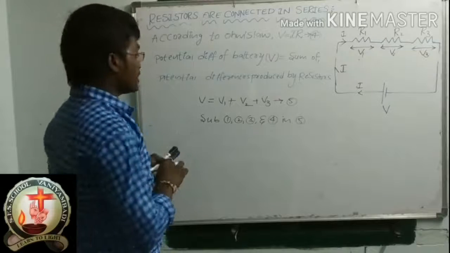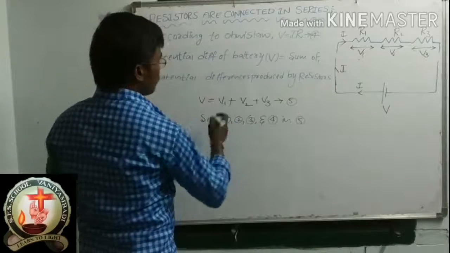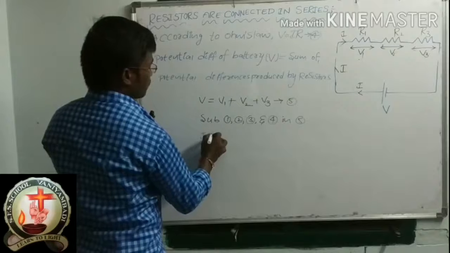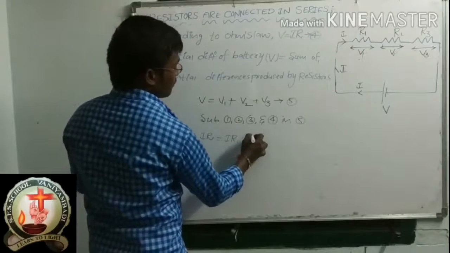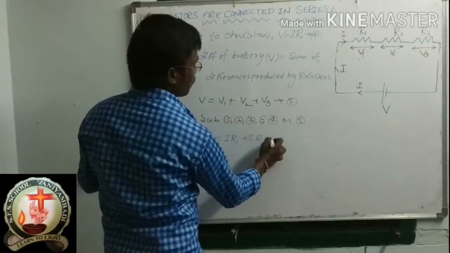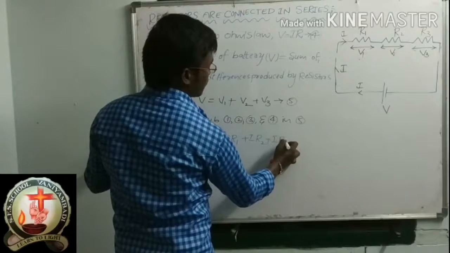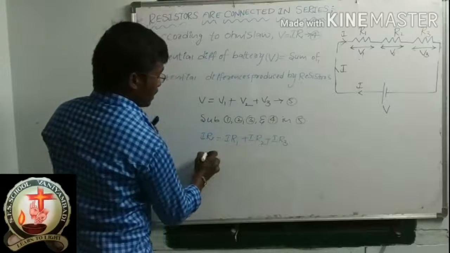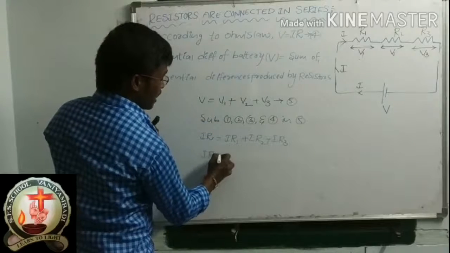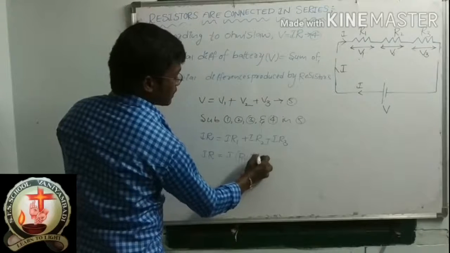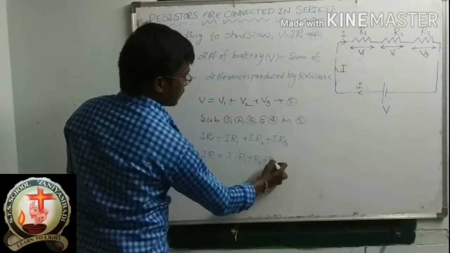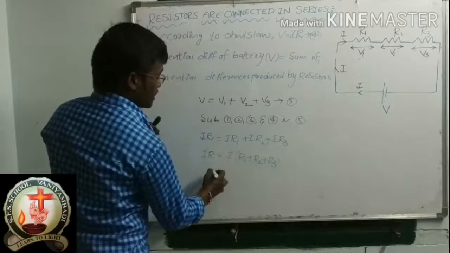Okay. So V is equal to IR is equal to IR1 plus IR2 plus IR3. Please take I common. R is equal to R1 plus R2 plus R3, so I cancels. What is remaining here?